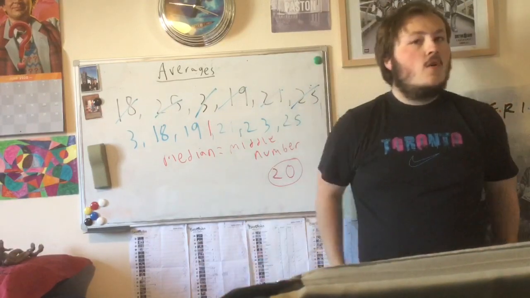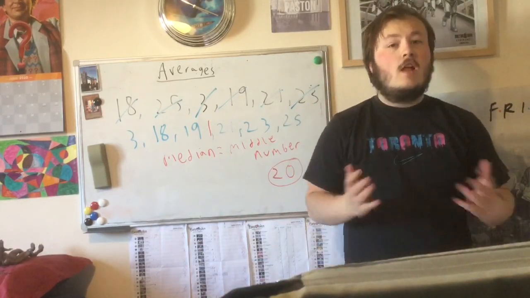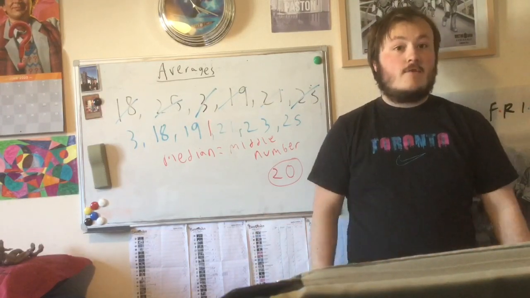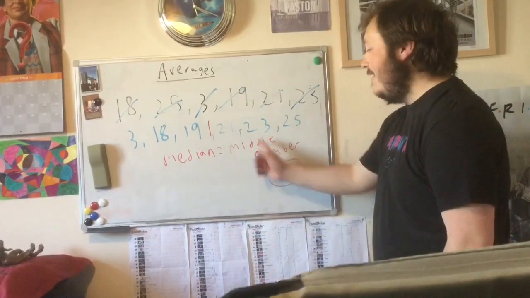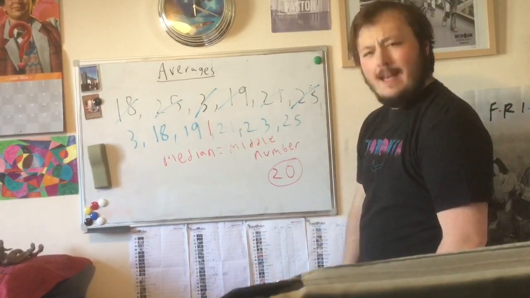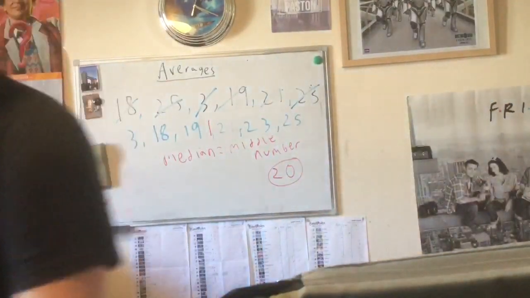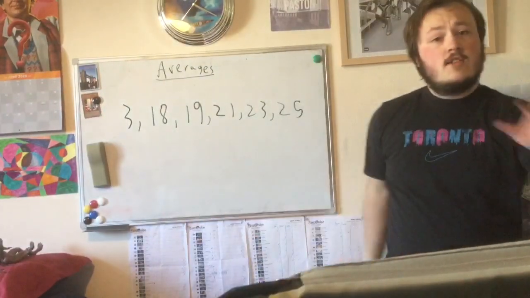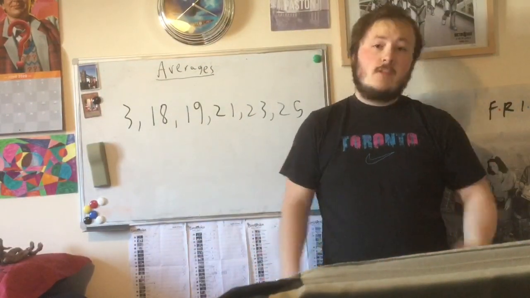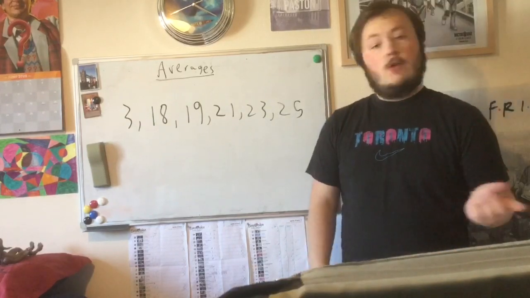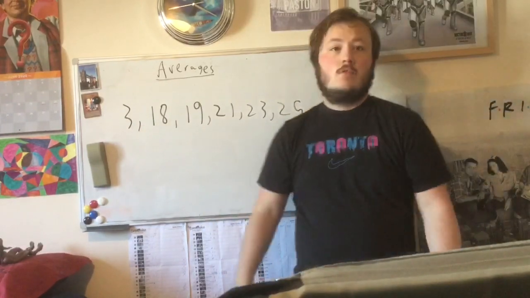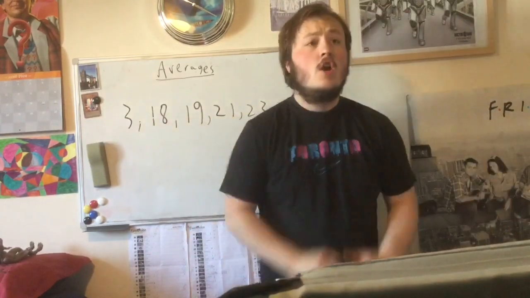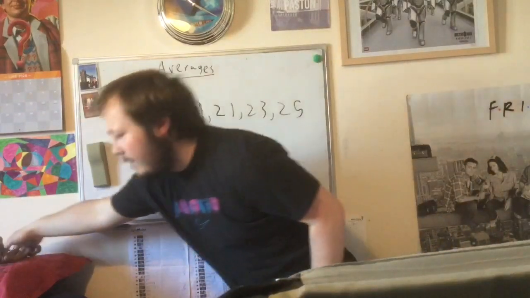Now this is when we go to the final average of this week. And some might call this the strongest average. And to work this out, we're going to use again this set of data. Let's check it out. So here's the set that we've just used, all ordered. You're welcome. Now, we can't use the mode because there isn't a mode. We can't use the median because, well, it doesn't take into account the 3. So what could we use to find the average?